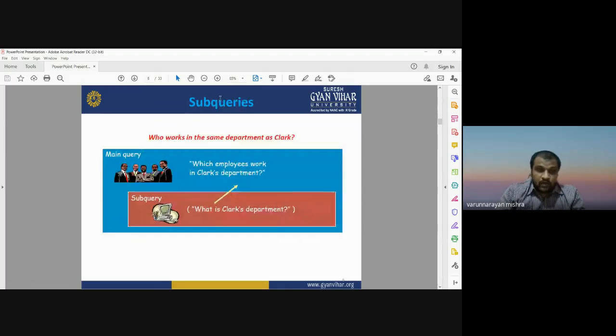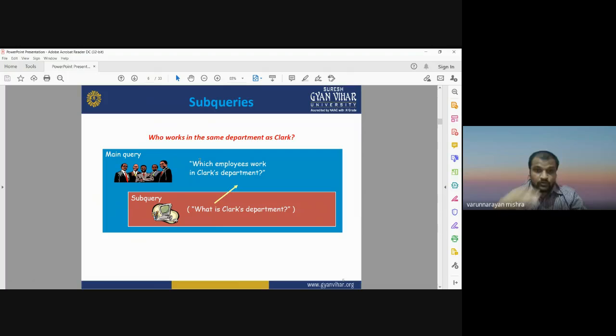Okay, so now there is another concept, subqueries. There may be a main query, like which employee works in the clerk's department. This is the main query. Now the subquery will be what is the clerk's department. So you can have the main query, the main answer, and under the main answer you can go for subqueries.